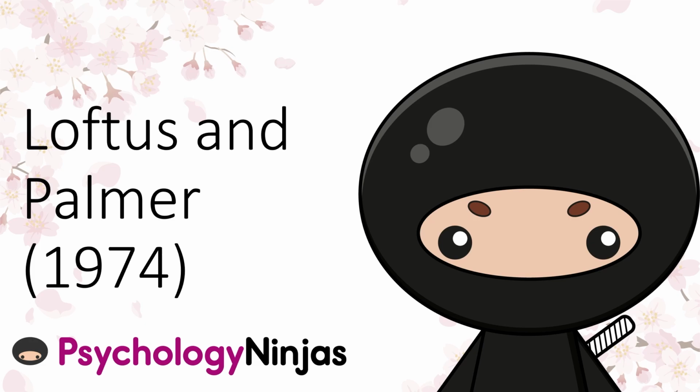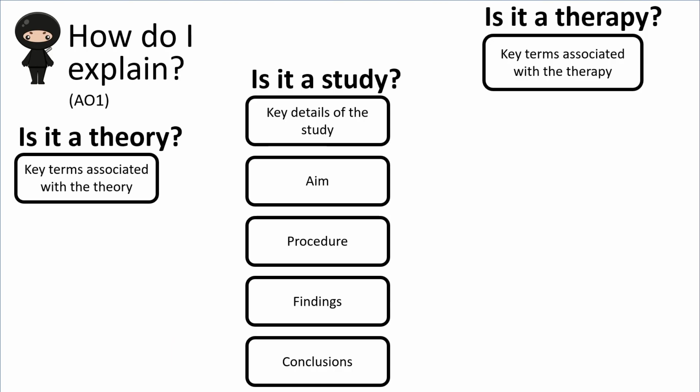Today at Psychology Ninjas, it's the turn of Loftus and Palmer from Criminal Psychology, which is an optional content on paper 2. Loftus and Palmer's study is our classic study for criminal psychology. So when we're thinking about the maximum 6 AO1 marks that are available for these style questions, we're thinking about key details from that study.